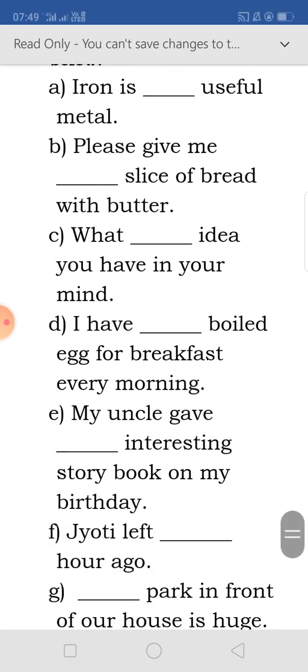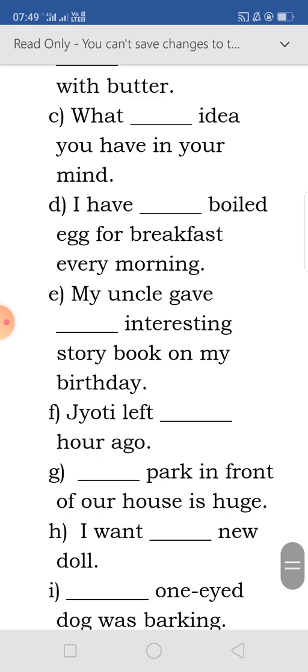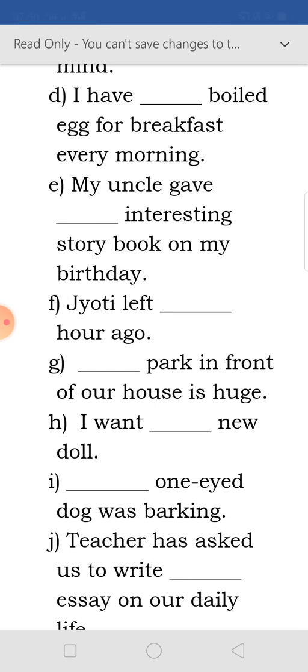D: I have dash boiled egg for breakfast every morning. Here have is used as a doing verb, that means eating. E: My uncle gave me dash interesting storybook on my birthday.